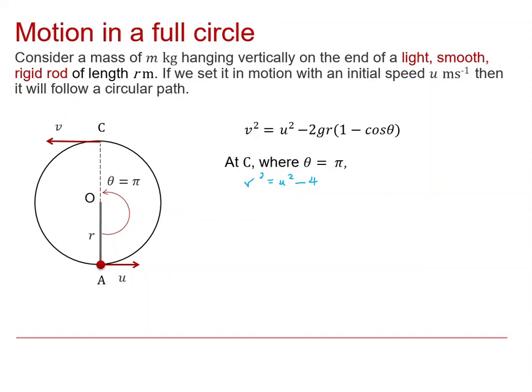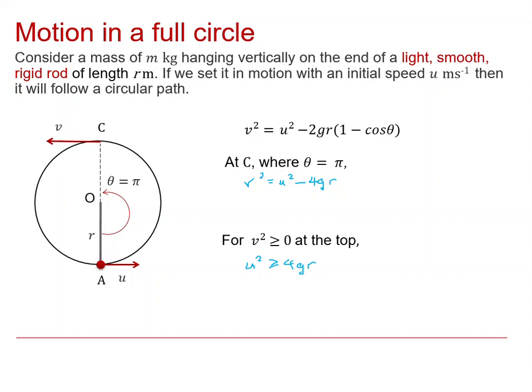which is minus 4gr. Well, now that shows us that in order to have a sensible model, we'd have to have u squared greater than or equal to 4gr, otherwise we'd be predicting a value for v squared which is negative. So that leads us to the condition that for v squared to be strictly non-negative at the top, we'll have to have u squared greater than or equal to 4gr.